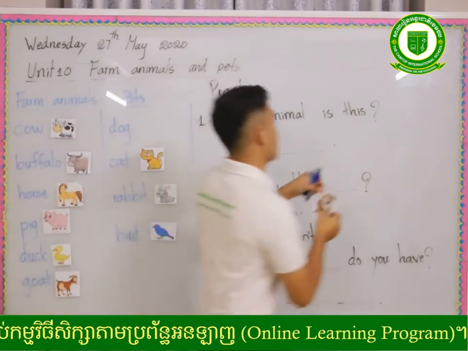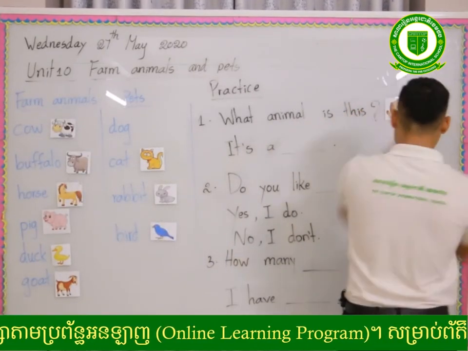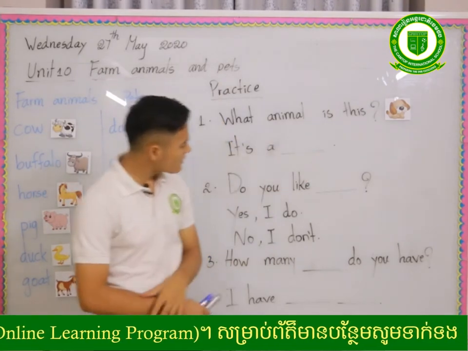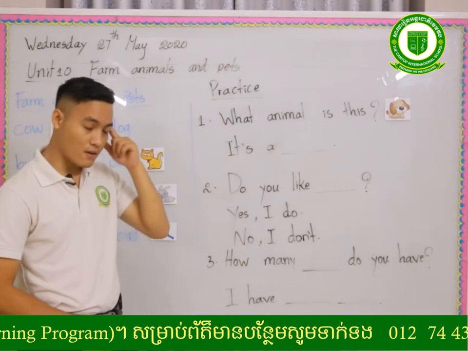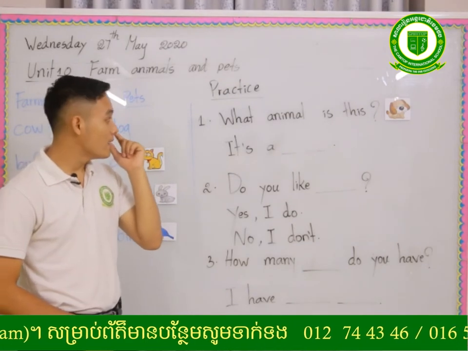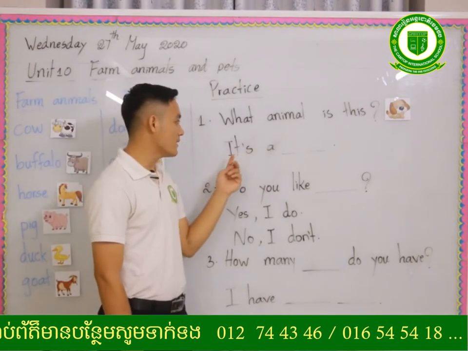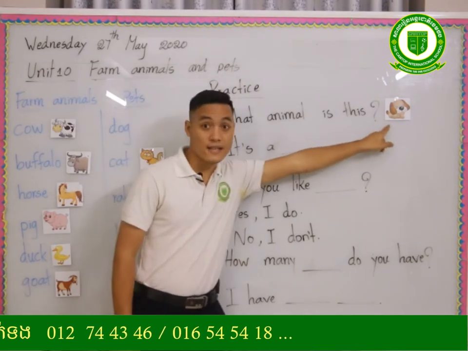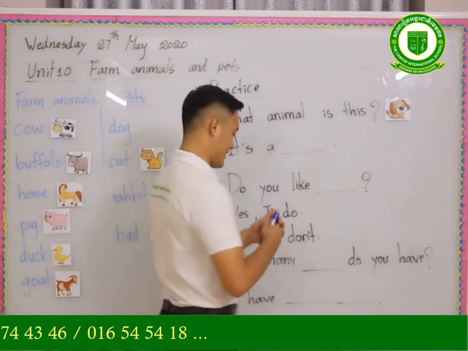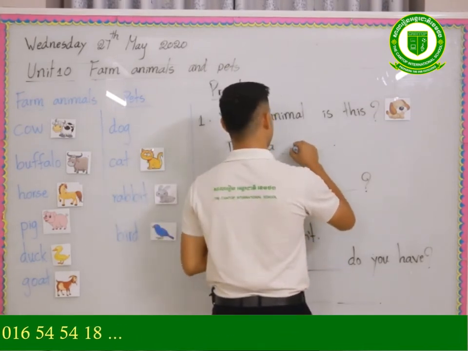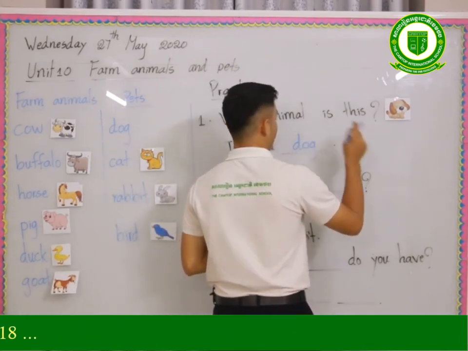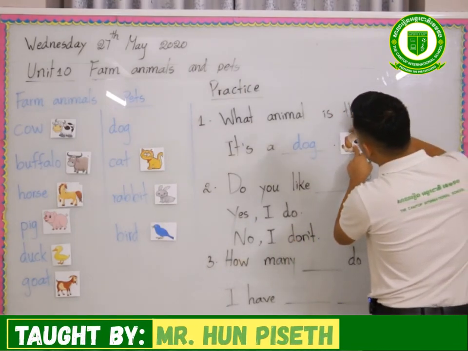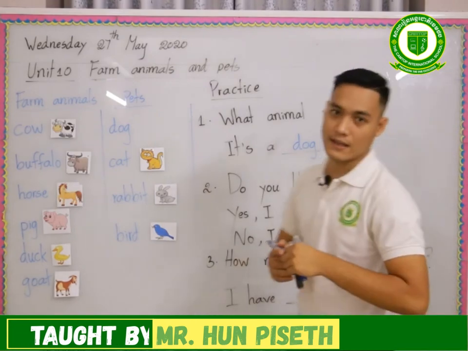I will ask you, what animal is this? It's a... What's this? A dog. Yes, it's a dog. So you complete the word dog. It's a dog.